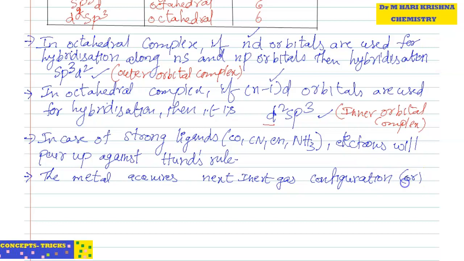Almost it will try to get the inert gas configuration, or the nearest is also possible. That was already explained in the EAN rule.